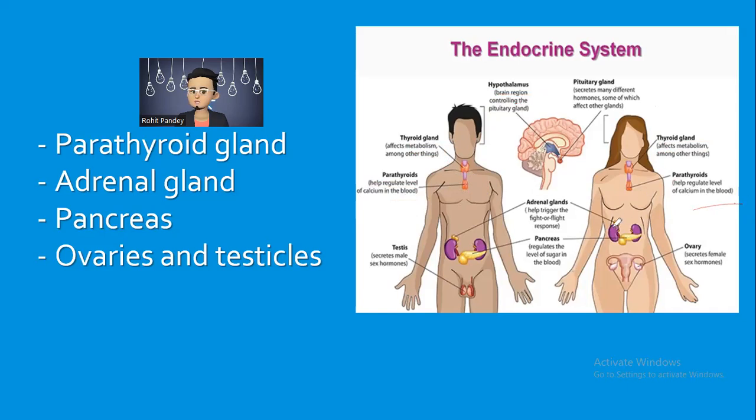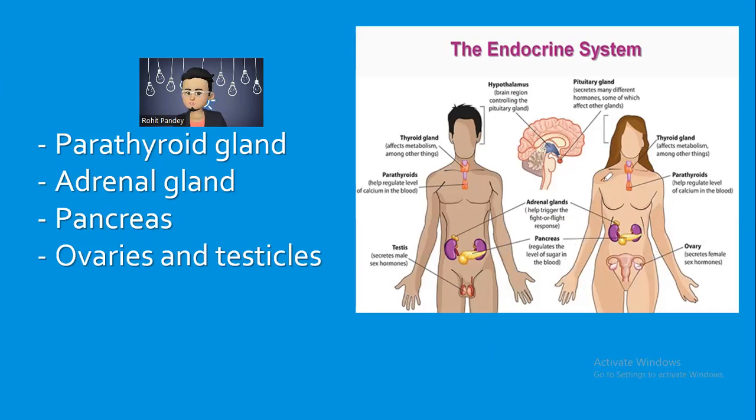Now you can see the adrenal gland, in both male and female. The adrenal gland helps trigger the fight or flight response. The pancreas, in both male and female, regulates the level of sugar in the blood.